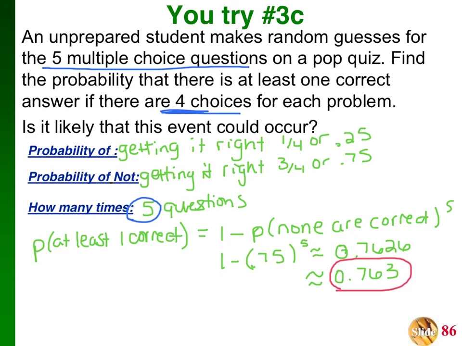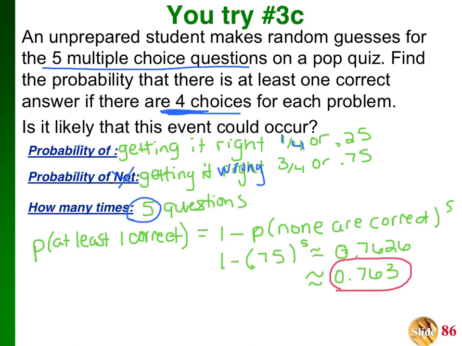This helps me out with the probability of each of these little things. The probability of getting it right, well, there's only one answer out of a total of 4 choices. That's what this means right here. And then the probability of not getting it right. So this would be basically of getting it wrong, is what I should have written here. What I should have written there. But the probability of not getting it wrong, it's like a double negative kind of thing. Sorry to make that confusing.